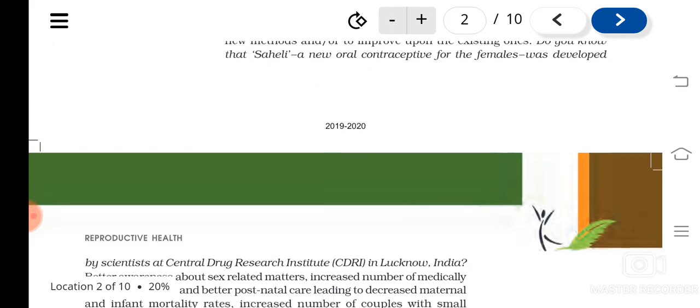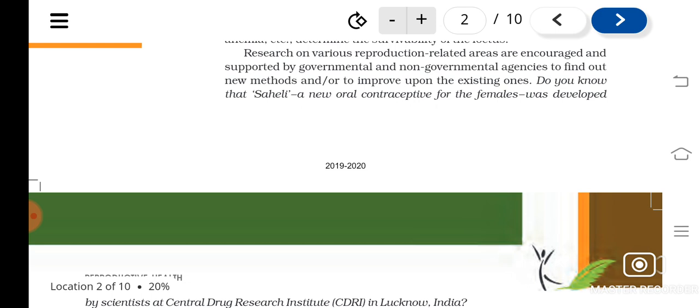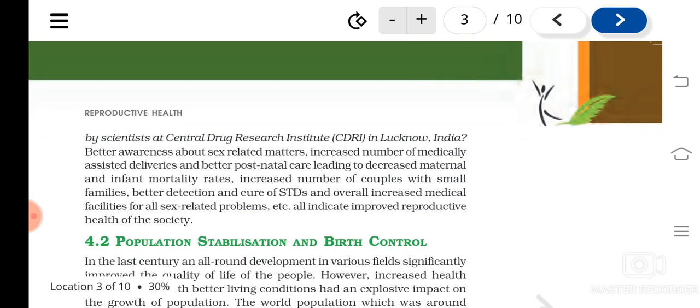RCH programs conduct a lot of things, and one of the major discoveries by Indian scientists at the Central Drug Research Institute in Lucknow is that they developed a medicine known as Saheli, a contraceptive pill. So that was one of the major contributions from India.